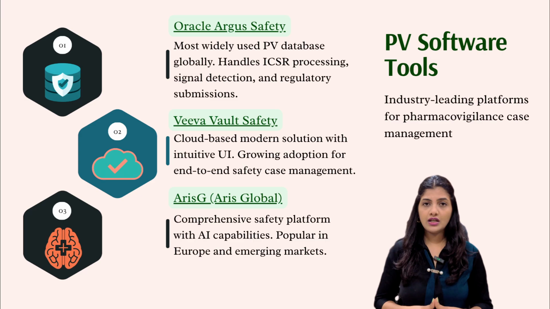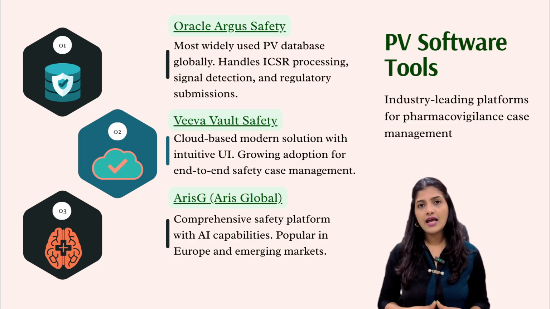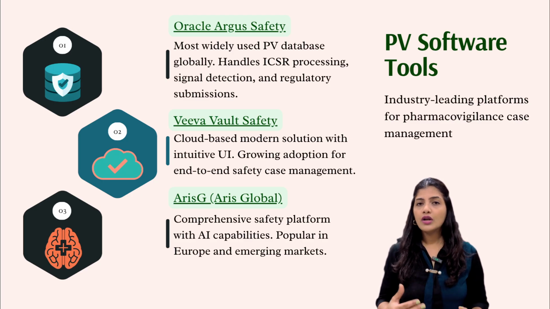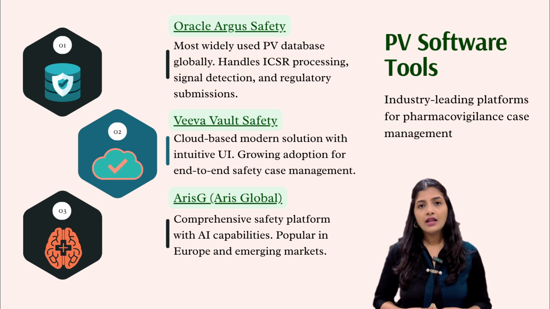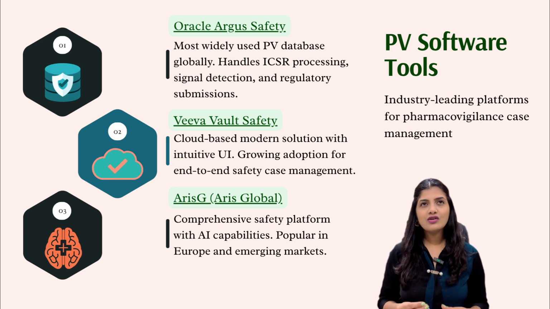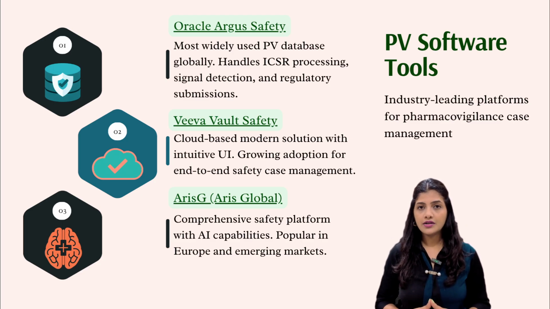Then Veeva Vault Safety. This is a newer cloud-based competitor. It has a more modern and user-friendly interface and is growing rapidly in adoption, especially with mid-size and newer pharma companies. More and more job postings are now mentioning Veeva alongside Argus. Then RSG. This is a comprehensive platform with strong AI capabilities, popular in Europe and emerging markets.